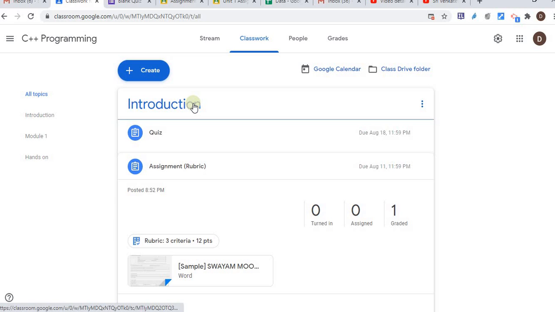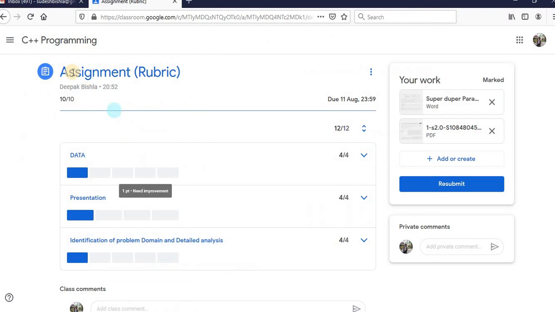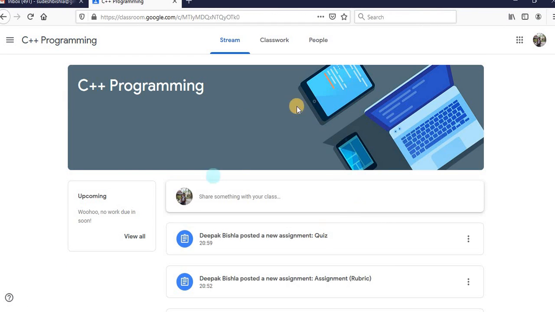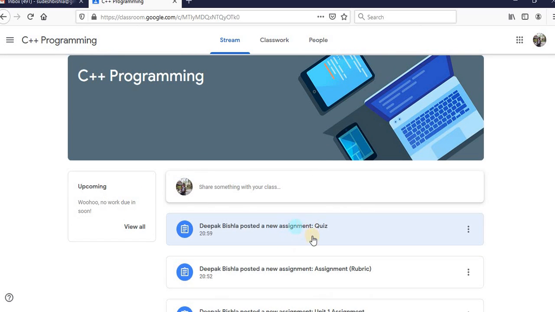So when a student logs into their Google Classroom, they click on the quiz. Let's have a look at the student view. So I'm now coming back to the student view. Here you can see that the quiz is assigned here.